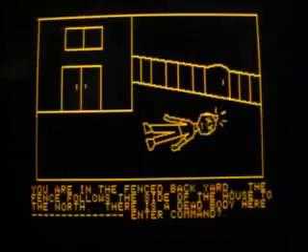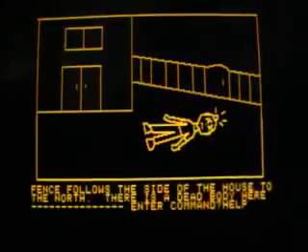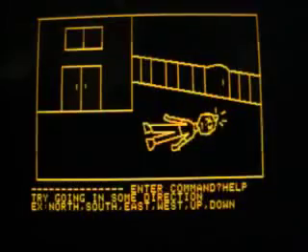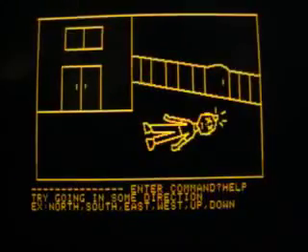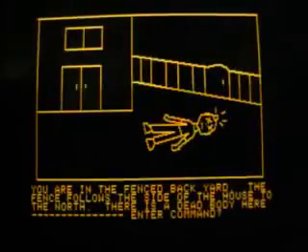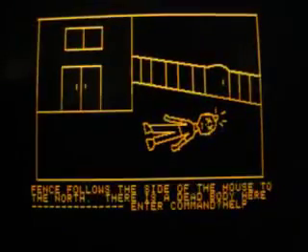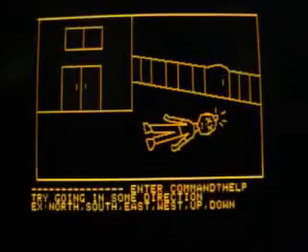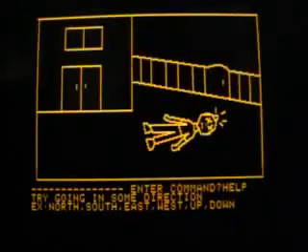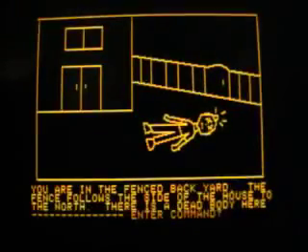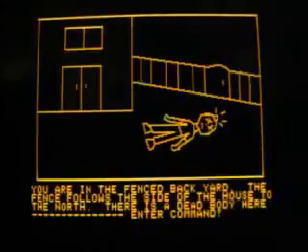So if I have a problem here, I can type help and click return, and I get some major tags. Do it again. Help can be like north, south, east, west, up and down. So we go north.